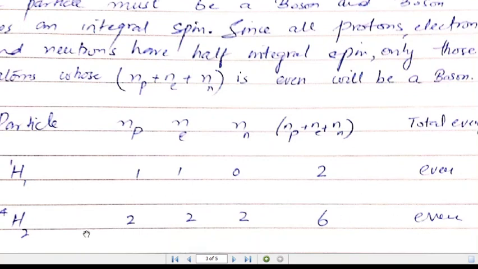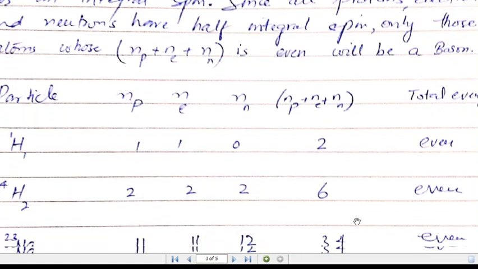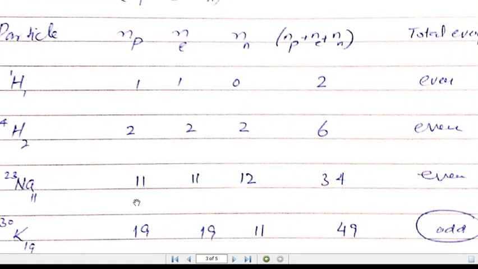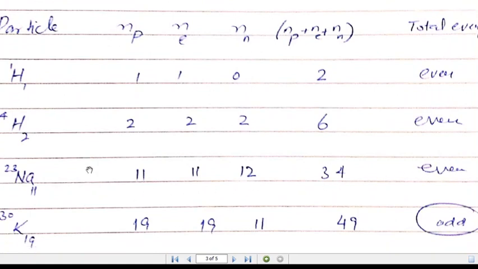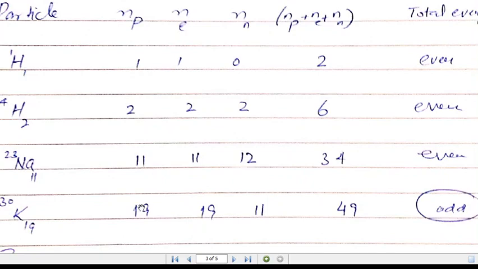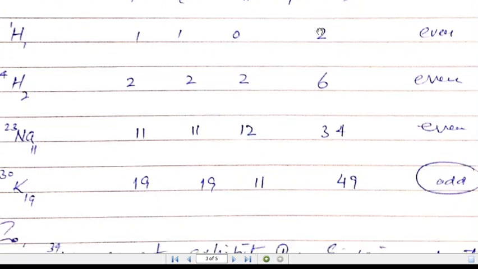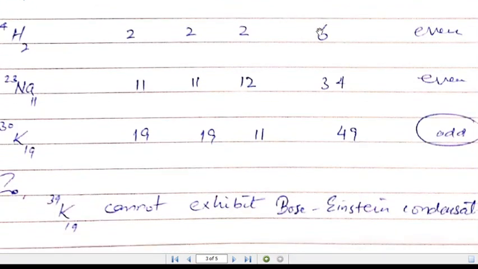And similarly, for the case of helium, which has two protons, two neutrons, and two electrons, the total number is 6, which is even. And for even, we can easily find that it will give you an integral spin. Similarly, sodium will also give you an even number, but potassium, which has 19 protons, 19 electrons, and 11 neutrons, gives you an odd number for this sum, which confirms that the potassium atom cannot exhibit a Bose-Einstein condensation.